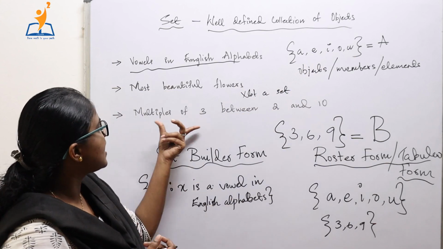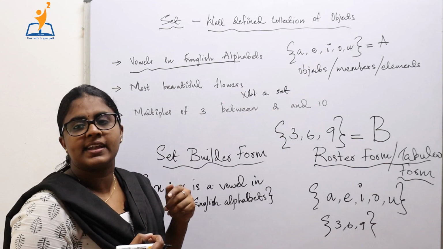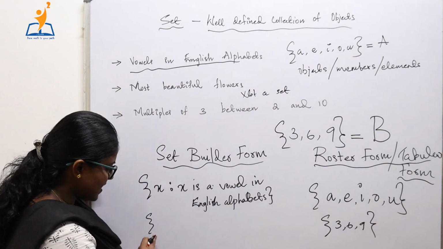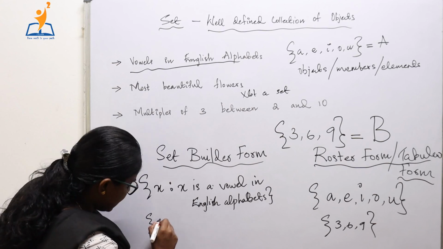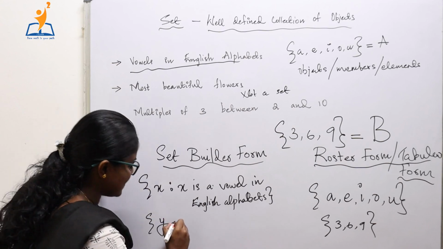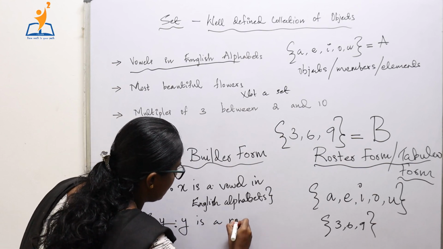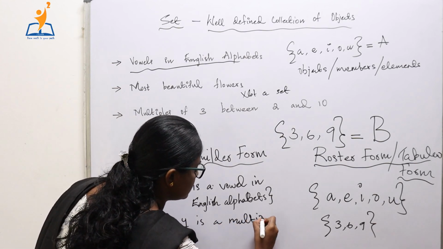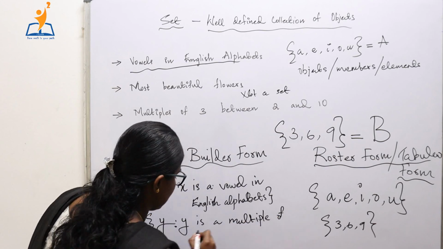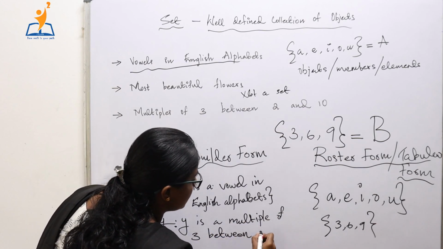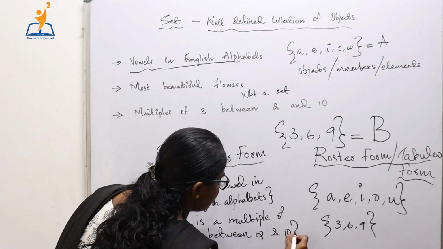Now, how can we write multiples of 3 between 2 and 10 in set builder form? It can be written like this: set of all Y such that Y is a multiple of 3 between 2 and 10.